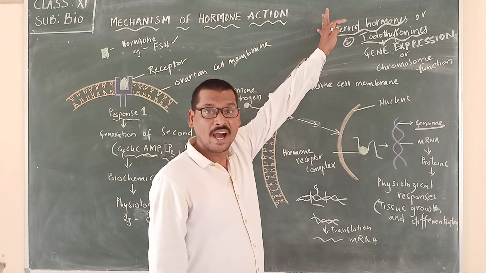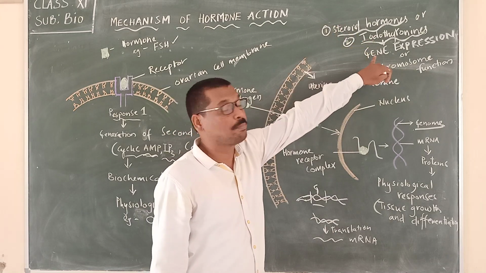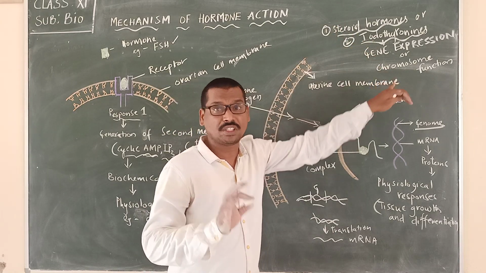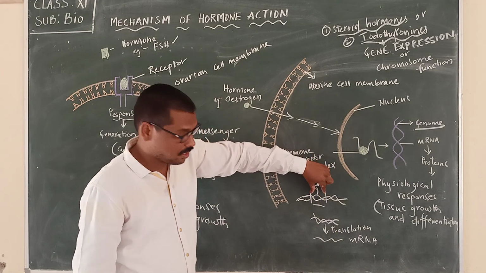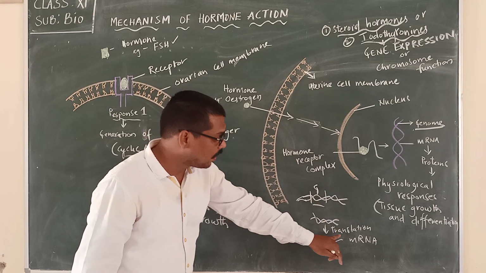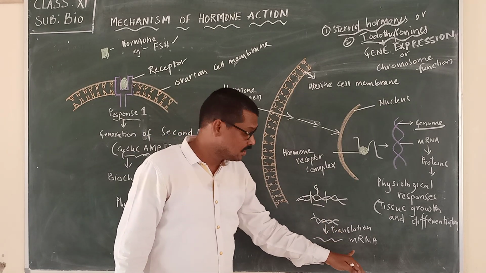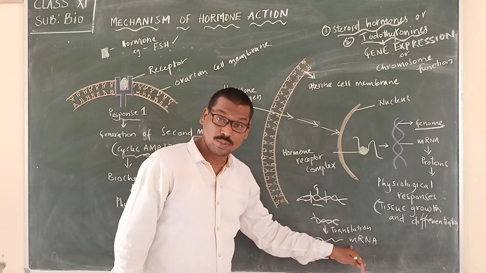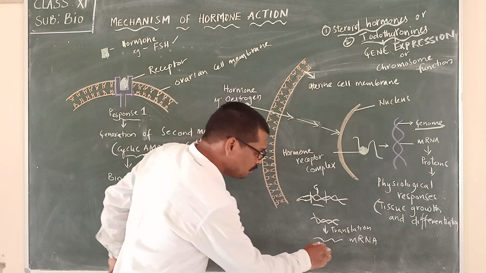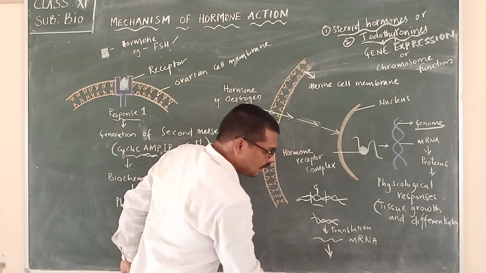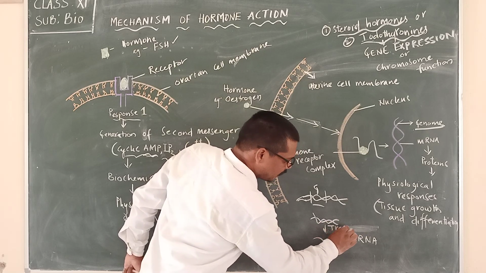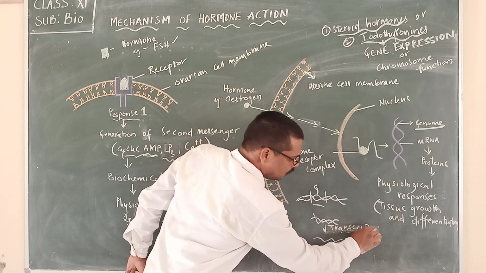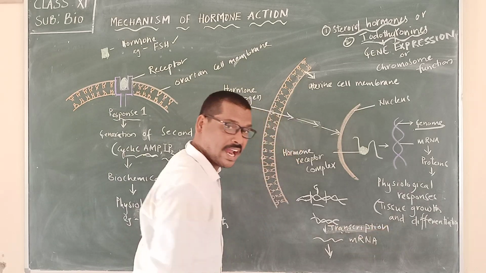So steroid hormones or iodothyronines are helping in gene expression or chromosome function. A small piece of DNA is called the gene, and that gene undergoes a process to synthesize mRNA. Here you should remember this as transcription.